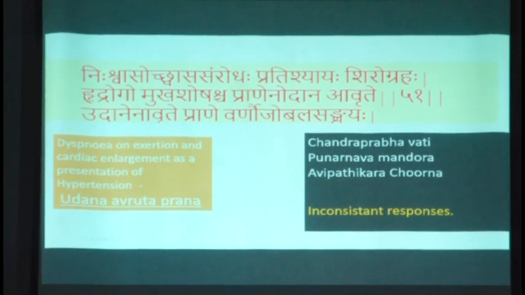So it's not only about the drugs which are prescribed, but this is my prescription in case of Udanavrta Prana: Anulomana, Drag Avipatikara, and Chandraprabha Rasayana.